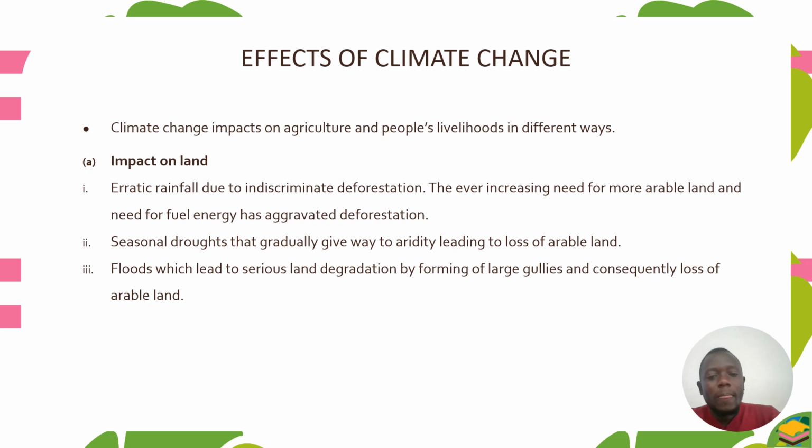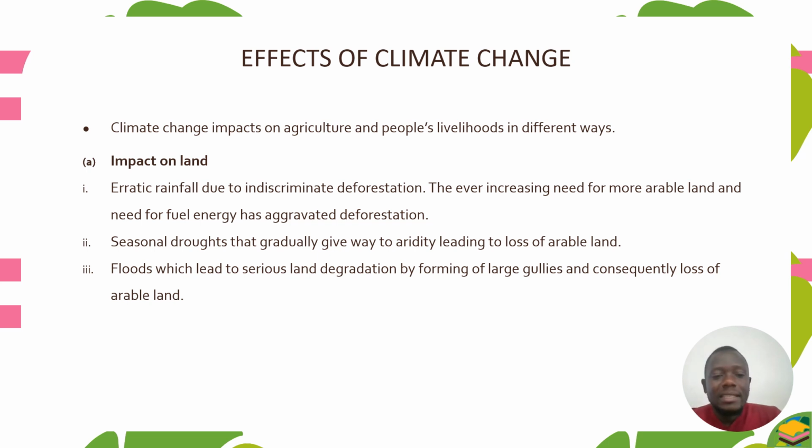So we find that the population is increasing, and more people need land for cultivation as well as settlement. So this will lead to deforestation, clearing of the land, so that people can settle and also conduct agricultural activities.